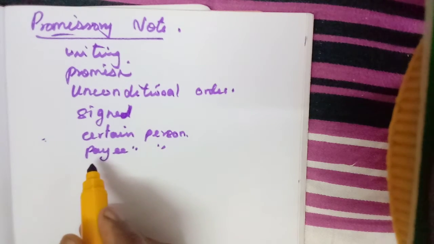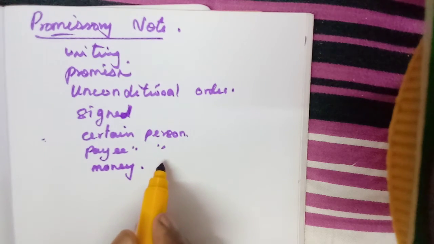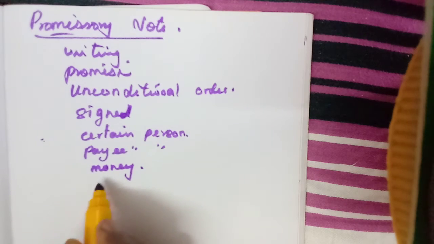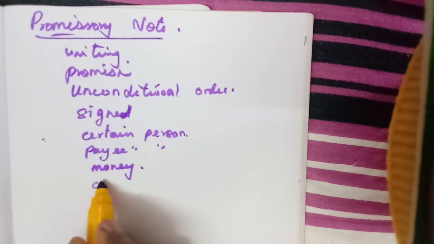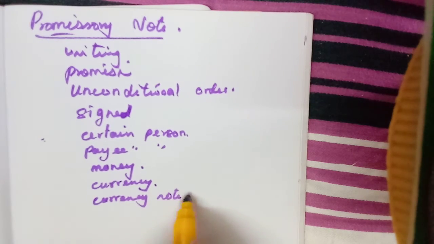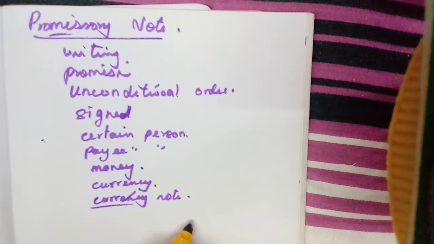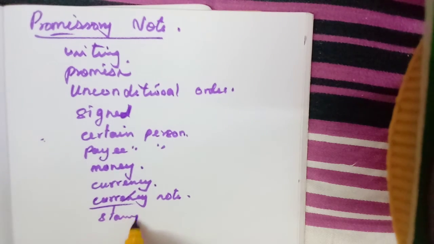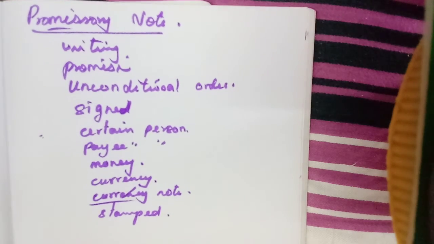Then why are they writing the promissory note? To pay a certain sum of money. That is very clearly written in the statement. And the money will be in local currency, not foreign currency. Promissory note does not mean the currency note, no, this is a promissory note, not a currency note. And it must be stamped.